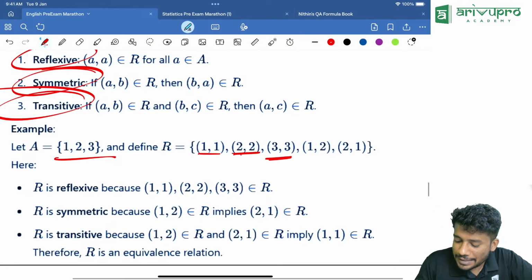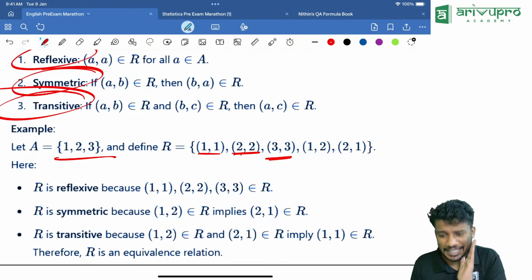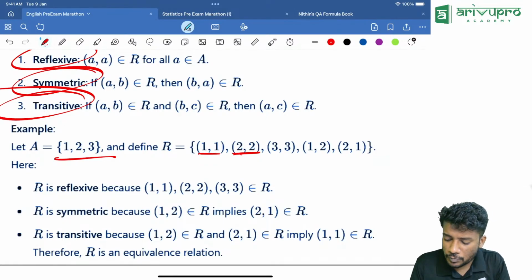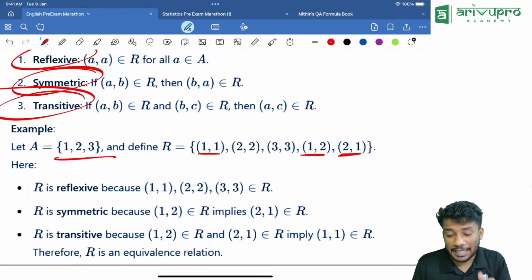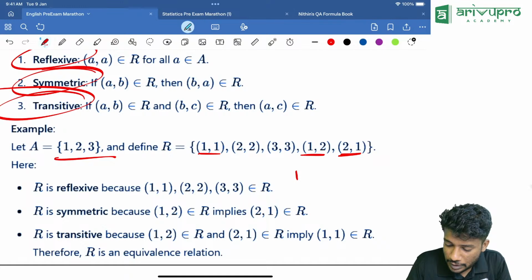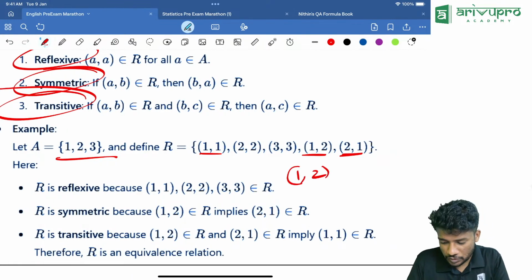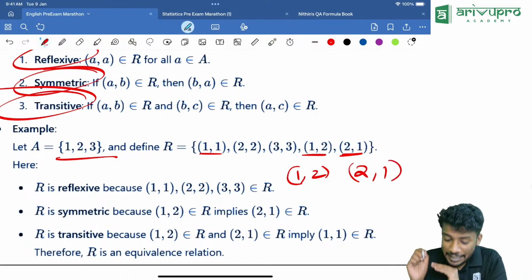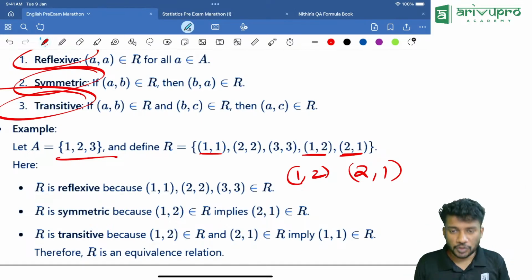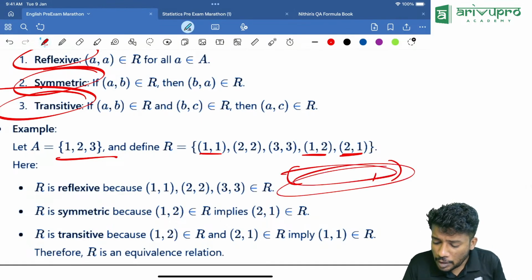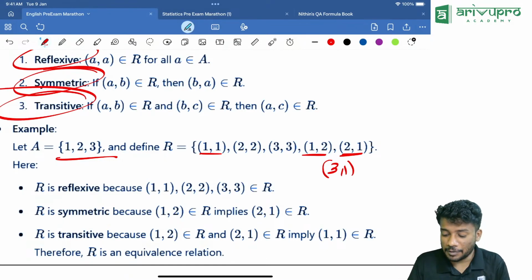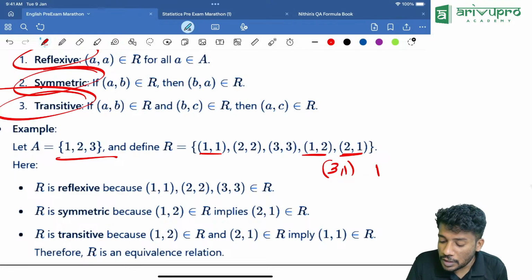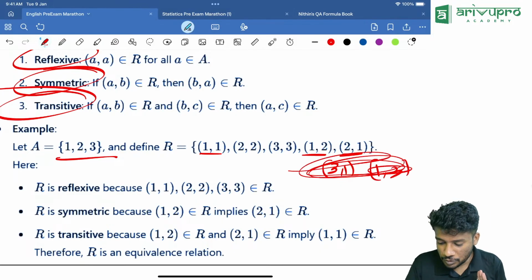Okay. Then 1,1, 2,2, 3,3 is called reflexive. Here 1,2 and 2,1 are also there. Symmetric means if 1,2 is there, then the mirror image of it, 2,1, also should be there. Then it is called symmetric. If for example one more element was here like 3,1, then it would not have been symmetric. Why? Because 3,1 is there but 1,3 is not present. That's the meaning.